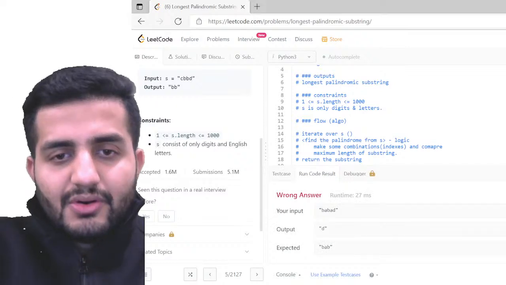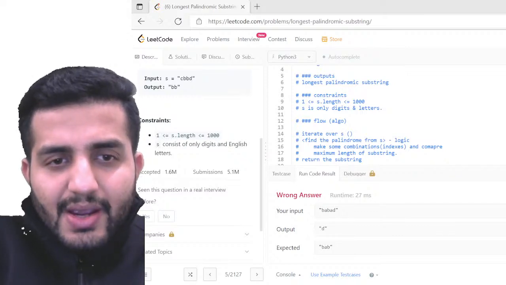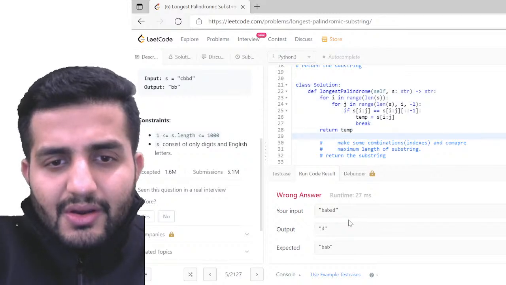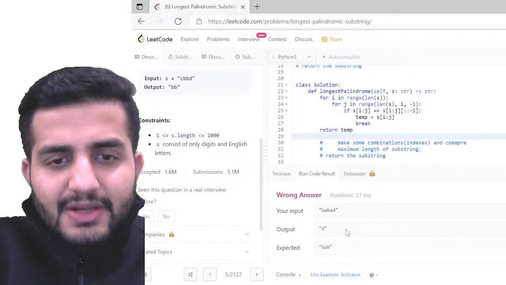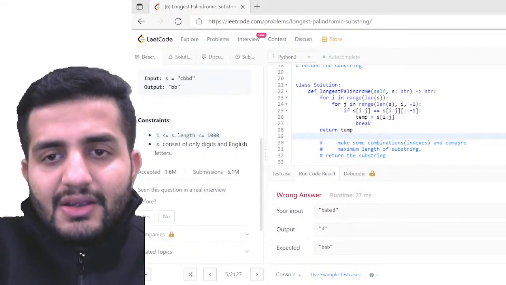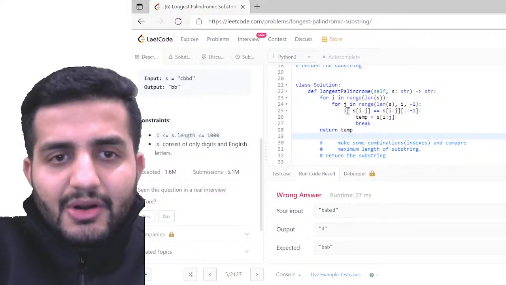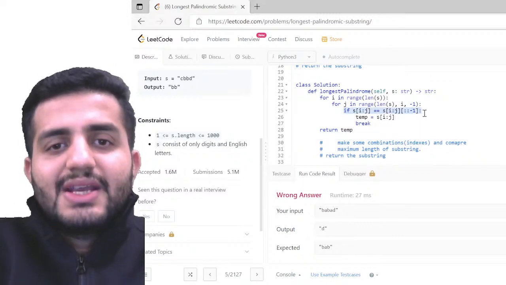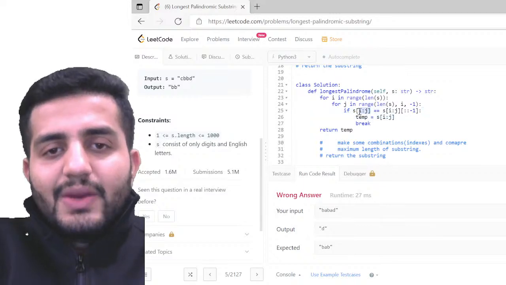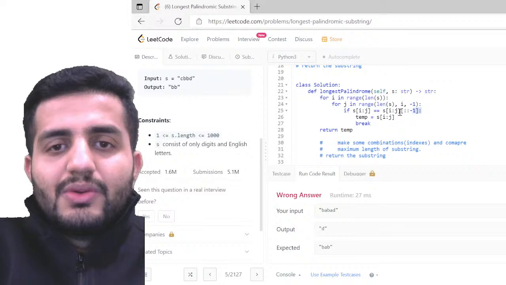Okay, so wrong answer. Let's see where exactly we went wrong. Here we have B A D, so we have D and the expected is B. Okay, line number 25 says, basically, if the word from the sequence from the indexes I to J on the front side is equal to the reverse of the word.